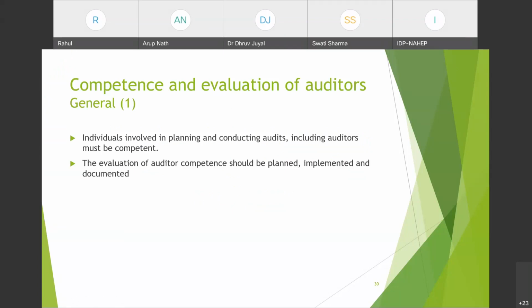The evaluation of auditor competence shall be planned, implemented, and documented. So how has a company evaluated whether their auditors are competent or not? These evaluation procedures need to be planned and implemented. जिस तरीके से प्लान किए, प्रोसीजर्स डेवलप किए, उसी तरीके से उन्हें उस पे वर्क भी करना है, और documented means procedures shall be there and records shall be there.